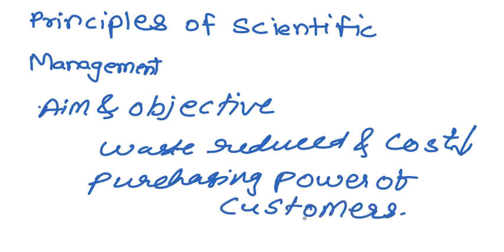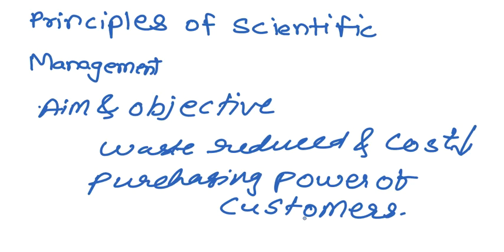So how can we increase the purchasing power of the customer? If we eliminate the waste, if we eliminate the unnecessary activity in our organization, then our productivity will increase and production increases.